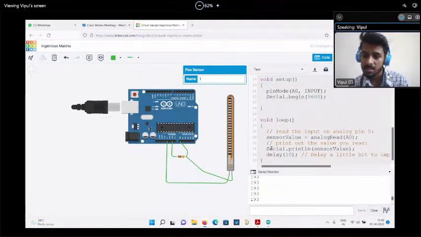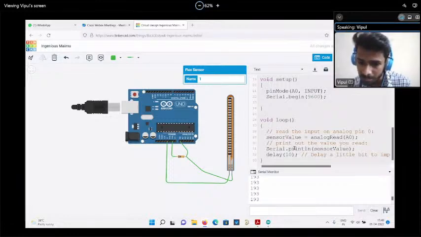Now, second thing, what is this? This is the void loop. What we are reading is the sensor value. This is one kind of variable where we are storing our value. Now we are reading the analog read. We are reading the sensor value on these pins, right? Analog means what? Varying values. From 0 to 5 volt, there will be some varying voltage that we are observing, right? So that's why we are using analogRead A0. A0 means what? This is the pin number. And we are storing that sensor value in the sensor value variable. Whatever value comes, we are going to store in the sensor value.